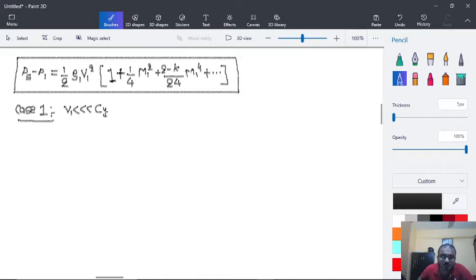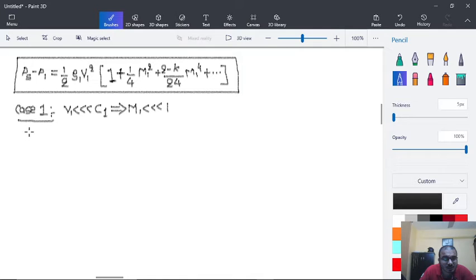This implies that the Mach number is much less than 1. So the squared terms and the higher power terms, that is M1 raised to 2 and M1 raised to 4, will be very near to 0 or equivalent to 0. In such a case, all of these will vanish.